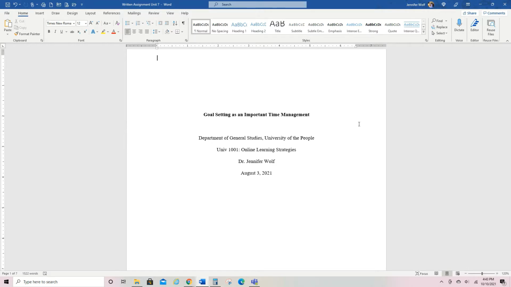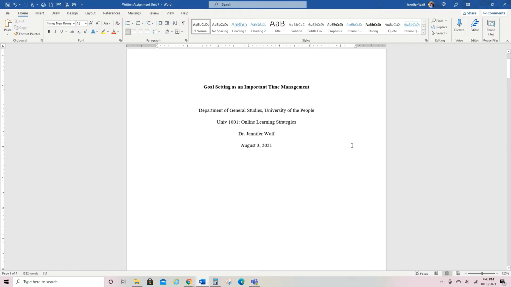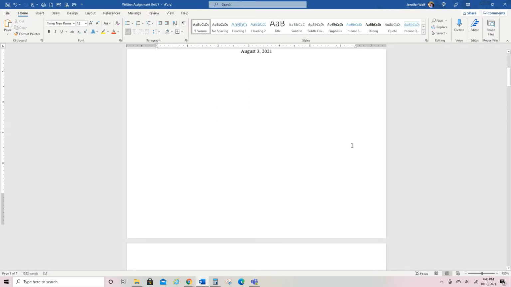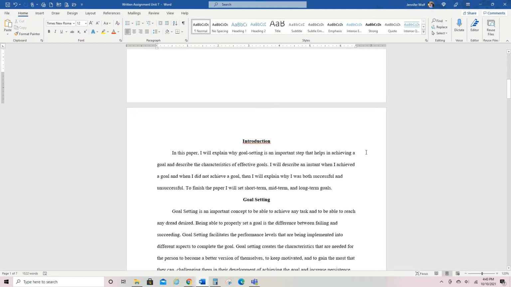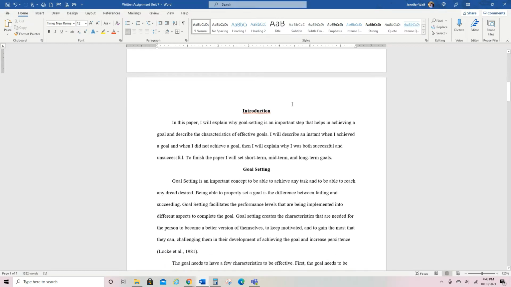This first page is called a title page, and you will come up with a title for your paper. So this is a title. Notice it's in bold and it's centered. This whole page is centered. Notice the department, the college, the course, your instructor's name, and then the due date. So that's a title page, and you must have a title page for each of your written assignments, or sometimes we call them essays. Okay, so then we have an introduction.